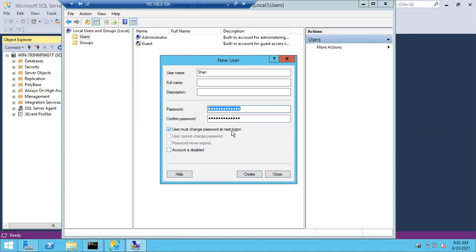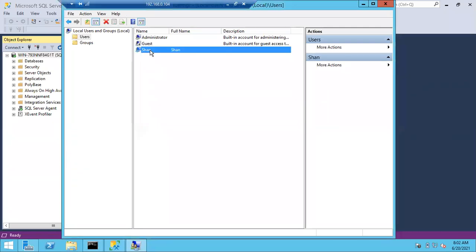Any doubts, any issues? Clear, yes sir. Okay. So now let me uncheck this option, I don't want that option. Let me check this option: user cannot change password, password never expires. Let me create. Now the user is created.